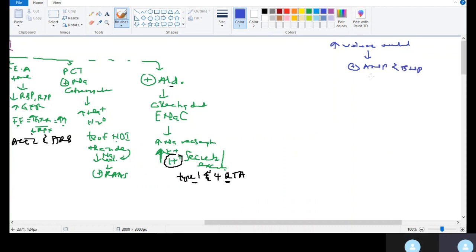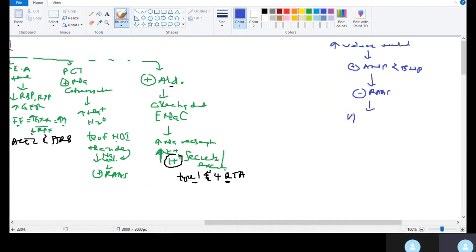These guys basically counteract the effect of aldosterone. Remember, aldosterone and angiotensin increase sodium. Their major target is sodium reabsorption, and then water follows the sodium. ANP and BNP inhibit that; you can see them as counteracting the effect of the RAS.